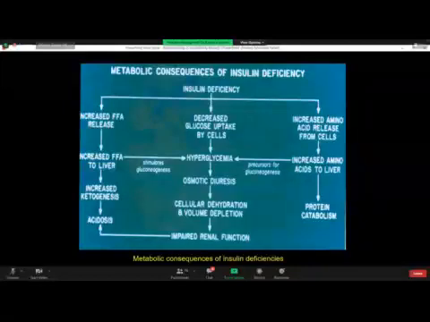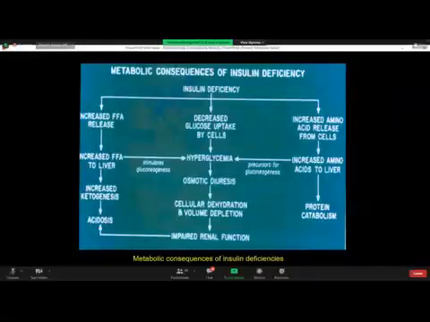And when there is deficiency of insulin, on the left-hand side column of the slide, this will mobilize triglycerides to free fatty acid release. Free fatty acids released to the liver will enter the beta oxidation pathway in the liver to form ketogenesis. So ketogenesis superadded with acidosis will lead to ketoacidosis.